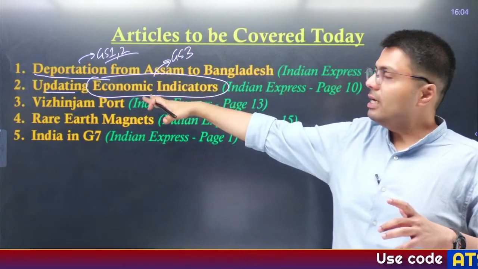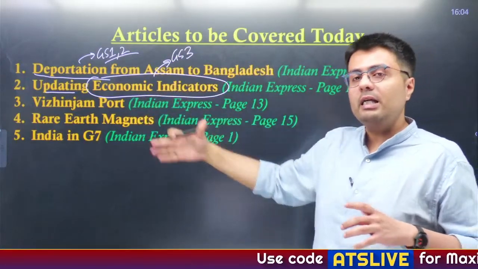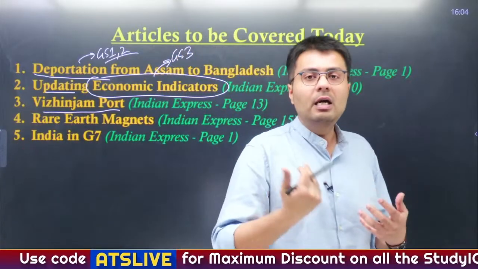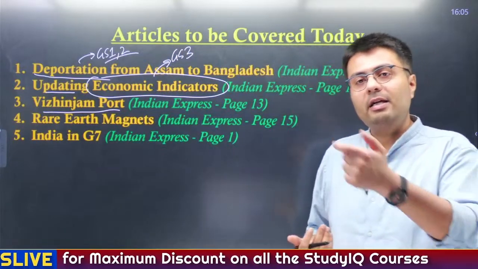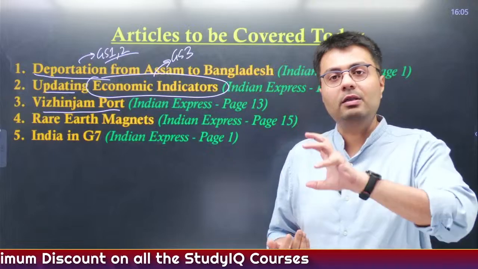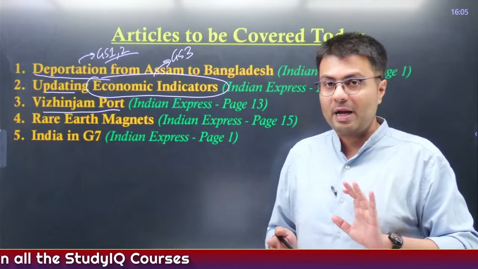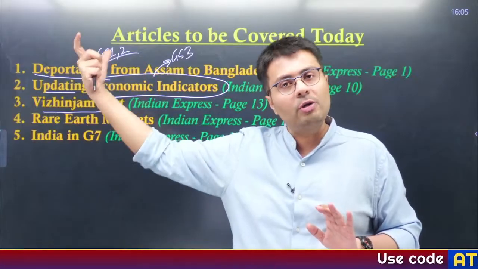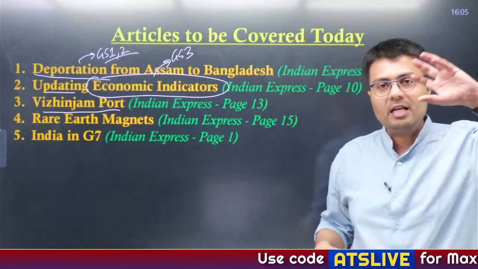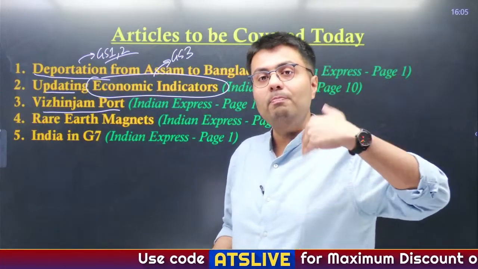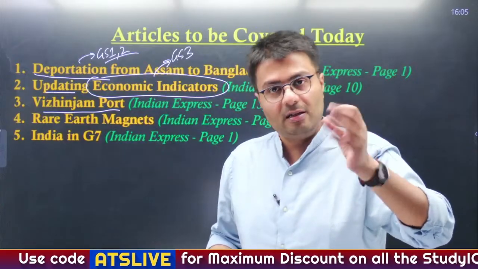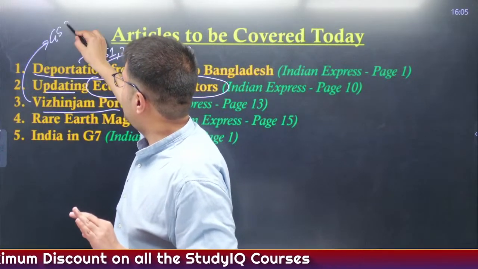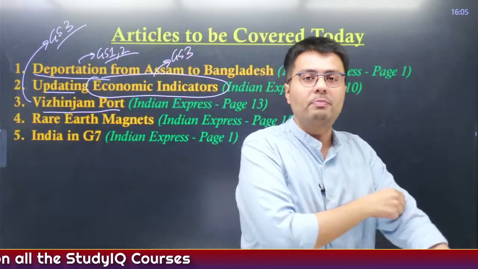Now, this is the second article. Moving to the third article, we'll be covering in detail what the Vizhinjam port in Kerala is, because the world's largest container ship docked in this particular port yesterday. So obviously this port becomes important from our exams perspective. And last month a significant development happened: the Prime Minister went there to inaugurate this port. So what are the essential features of this port? Why is this important for India's shipping sector? All of this we are going to cover, and this also forms a part of infrastructure. Therefore, the relevant paper here is GS paper 3, right?